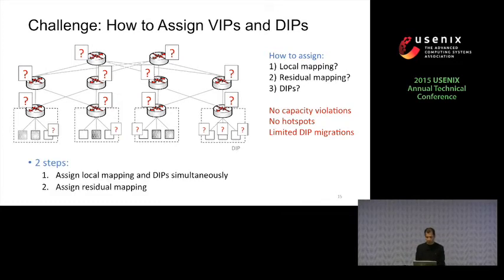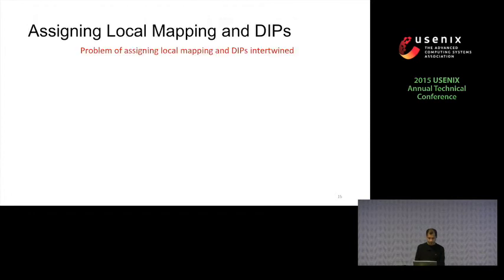So in Rubik, we calculate these assignments in 2 steps, as I'll explain in the next few slides. In the first step, we assign the local mapping and DIPs simultaneously, and in the second step, we assign the residual mapping.